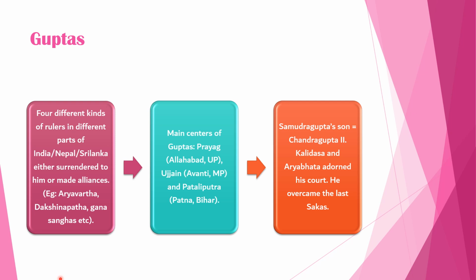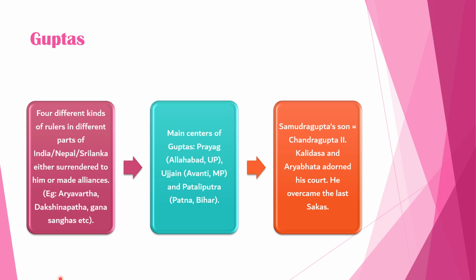There were four different kinds of rulers in different parts of India, Nepal, and Sri Lanka who either surrendered to the Guptas or made alliances, for example Aryavarta, Dakshinapatha, Ganas, Sanghas, etc. The main centers of Gupta rule were Prayag, Allahabad, UP; Ujjain, Avanti, MP; and Pataliputra, Patna, Bihar.